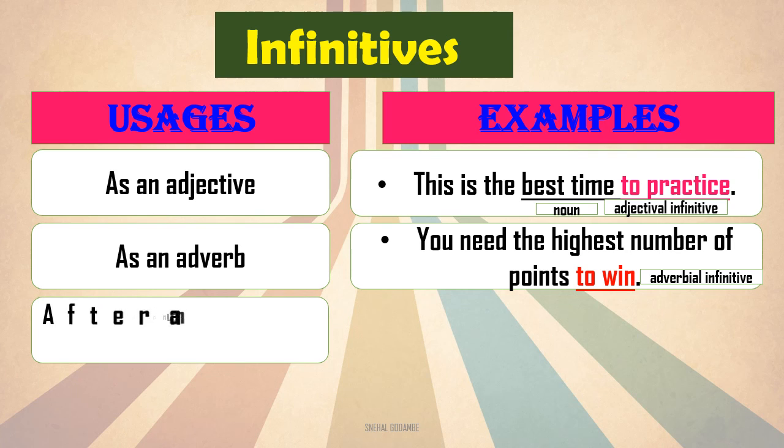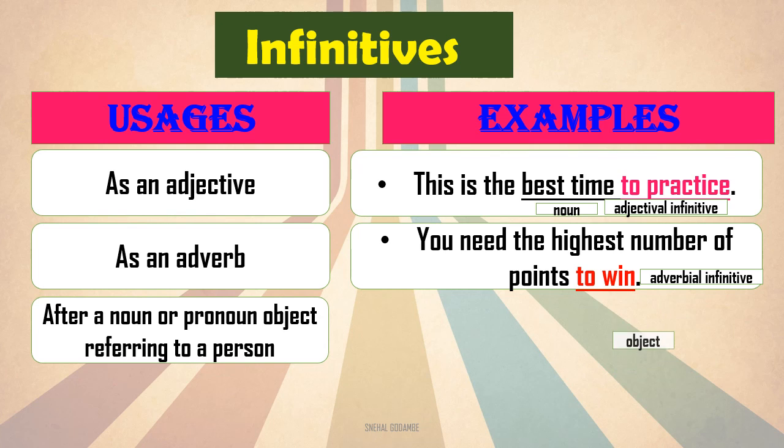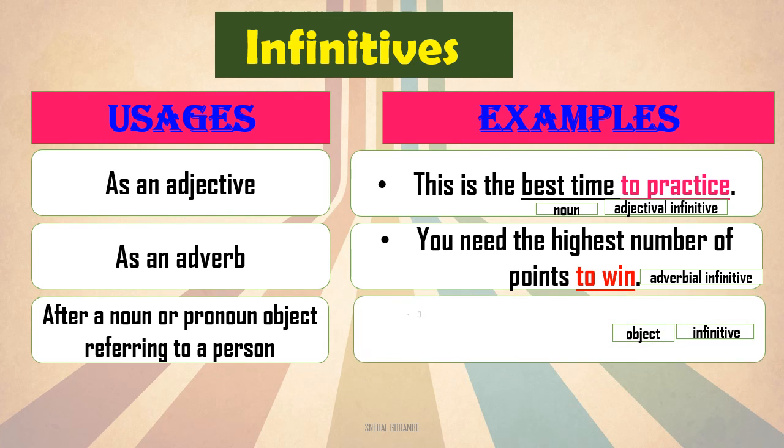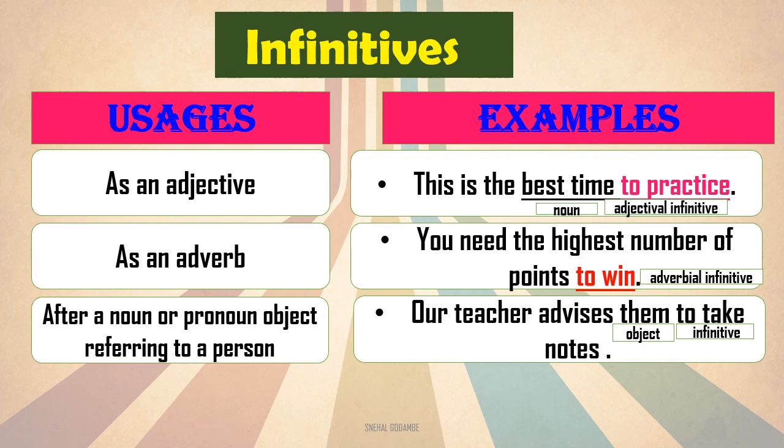Then we will go for the next. After a noun or pronoun. After a noun or pronoun, object referring to a person. We will see the sentence here. Our teacher advises them to take notes. Now here them is the pronoun, right? Pronoun object, and to take is an infinitive verb form. So it is after a noun or pronoun. So it has come after pronoun here.